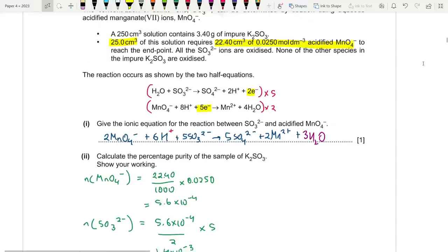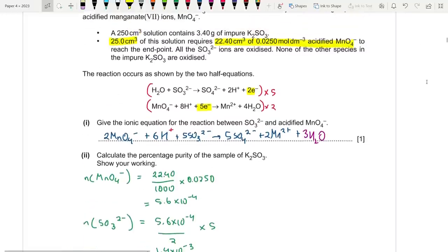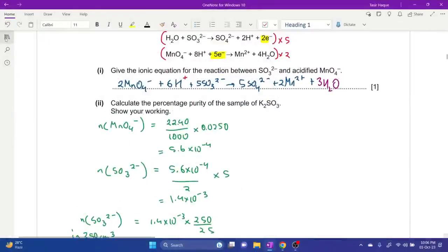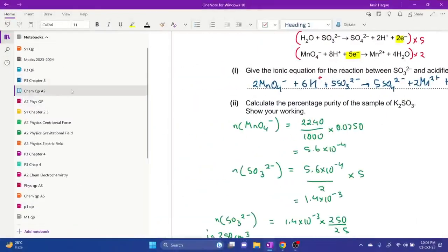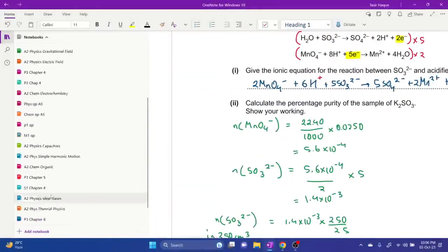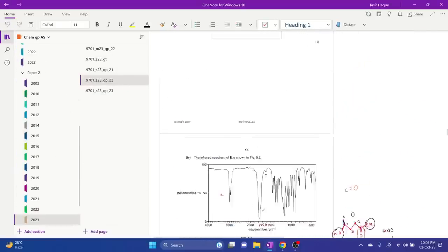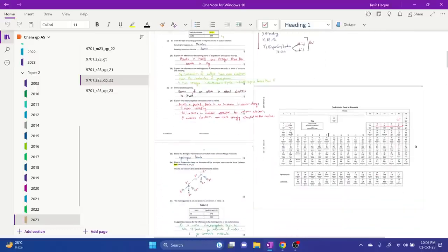Fine. Now what do we need? We want to find the percentage purity of the sample. So we need to find the mass. For that we need the Mr, which is why I'm going to bring up the periodic table for you guys. Wait, where is it? Here you go.